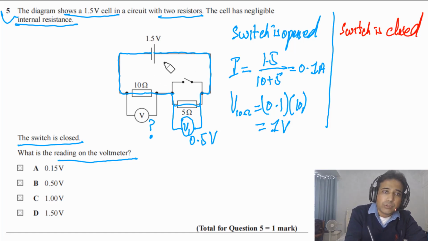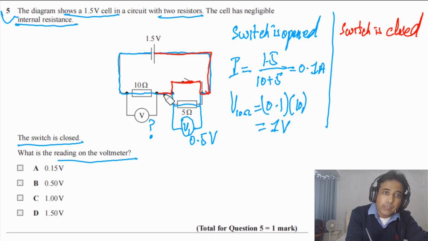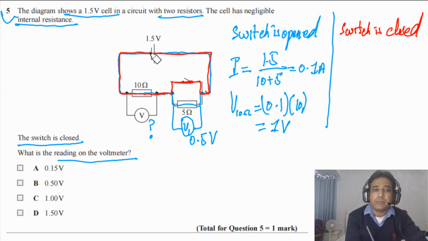When the switch is closed, current will flow like this. Current will flow from the positive terminal, and if this switch is closed, current will follow the path of least resistance, meaning the path with the lowest resistance. So current will flow like this, pass through this resistor and come to this point. So what is the total resistance in this loop? We have total resistance R equal to 10 ohms.